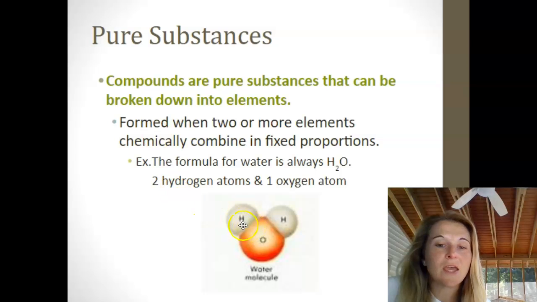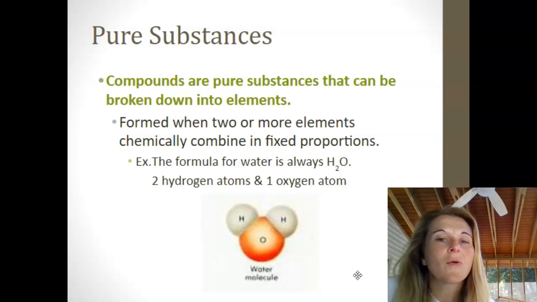As we can see here, we have two hydrogen atoms bonded to an oxygen atom, and that's one water molecule. And a glass of water has millions of water molecules in it. Now, we can separate that hydrogen off that oxygen, but it takes a whole lot of energy, and that would require a chemical reaction to separate those two. More on that in a little bit.